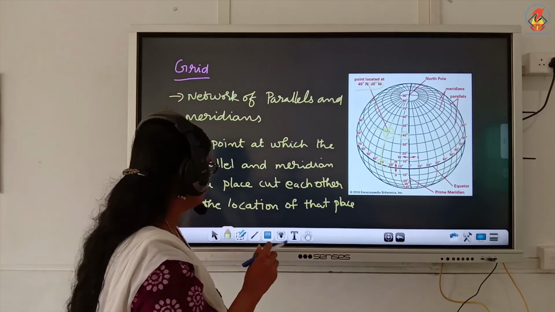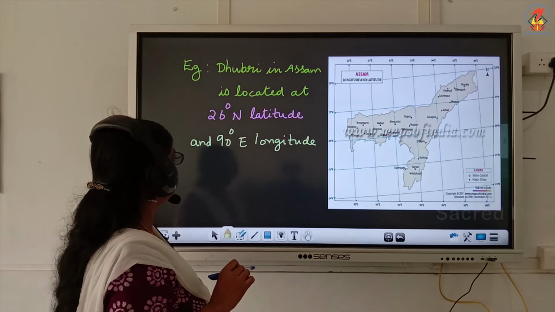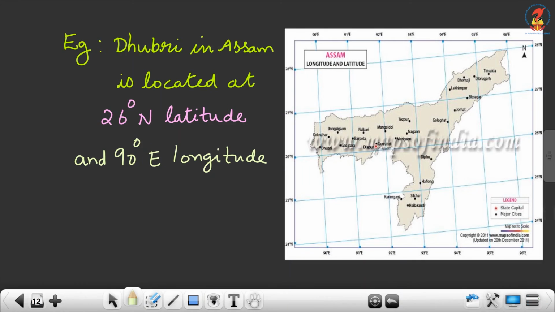Now let us see, for example, Dhubri in Assam. Dhubri in Assam is located at 26 degree north latitude and 90 degree east longitude. First we will find 90 degree east longitude, and where is 26 degree north latitude? These two lines intersect each other.